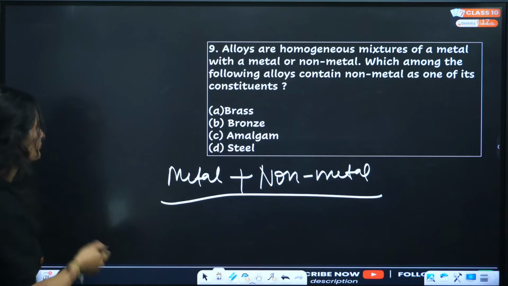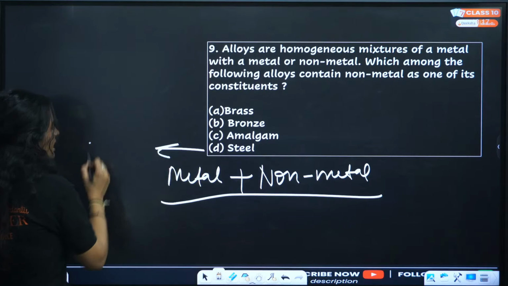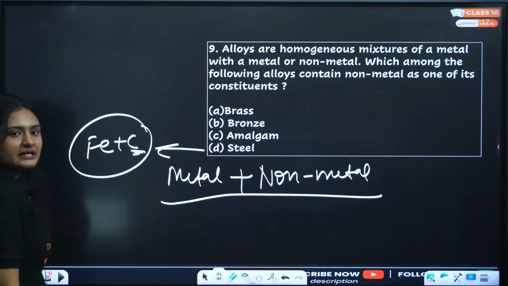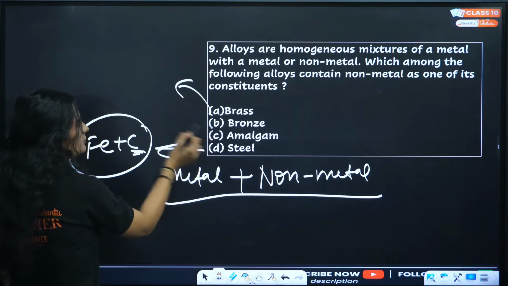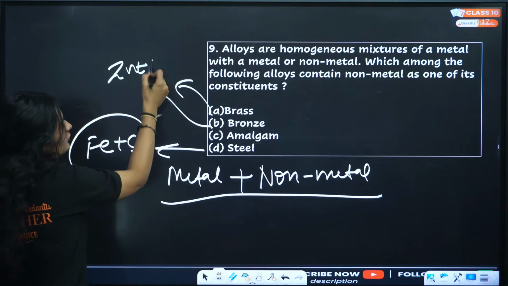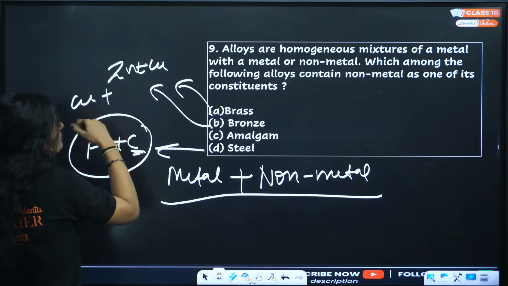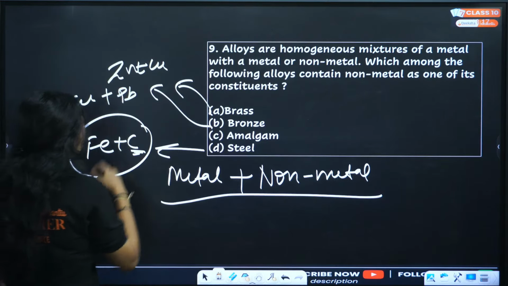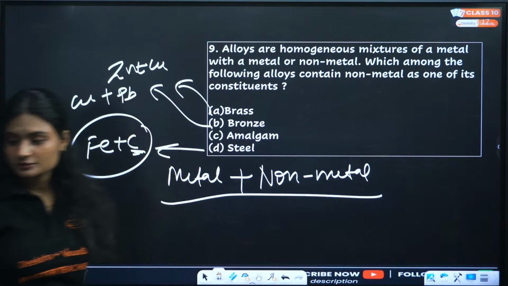D, correct. Okay, so steel, we have iron and carbon. Carbon is a non-metal, right? Brass, bronze, tell me brass, zinc and copper, and lead or tin? Copper and tin, I believe.